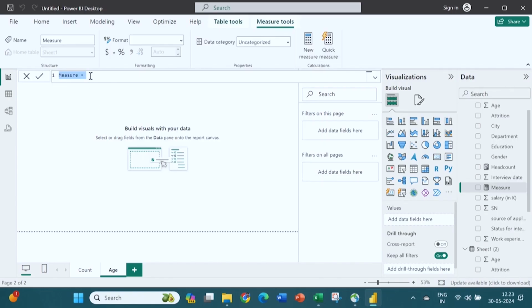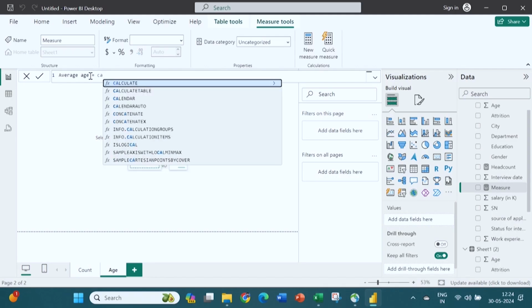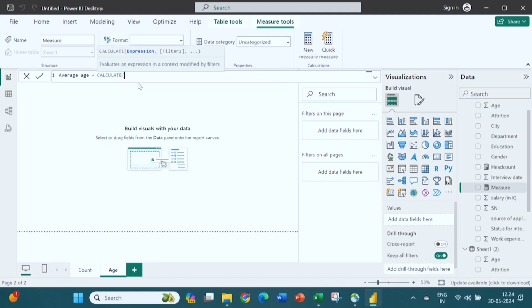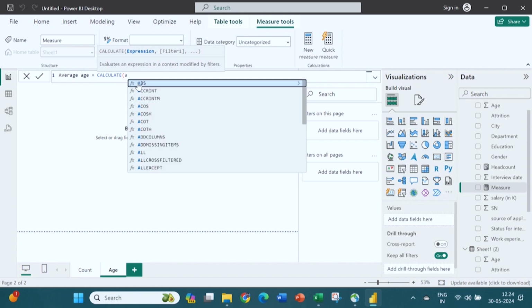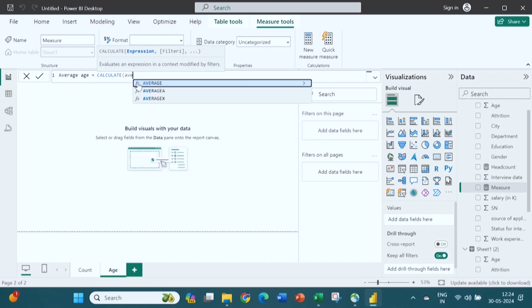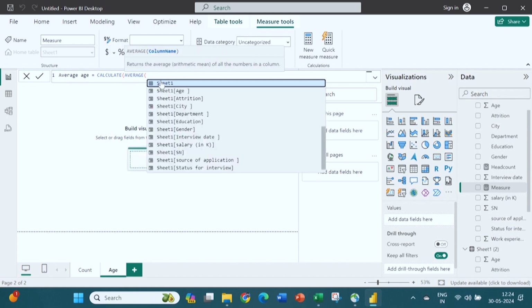First we will remove the default text and write average age equal to CALCULATE, and then AVERAGE. After average, you can see all the variables coming.